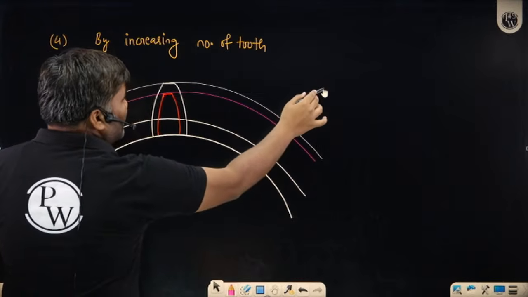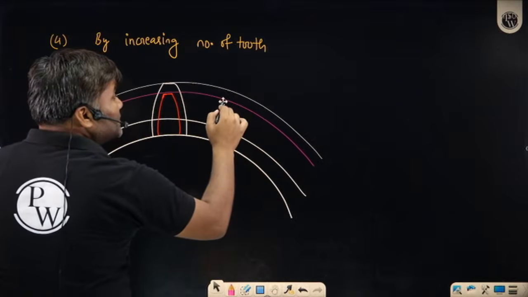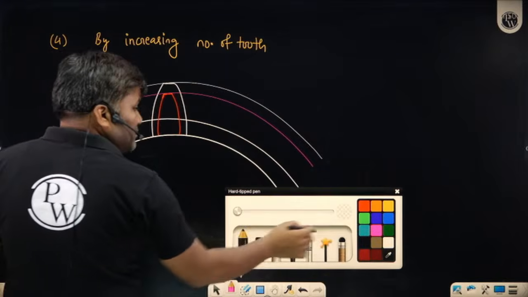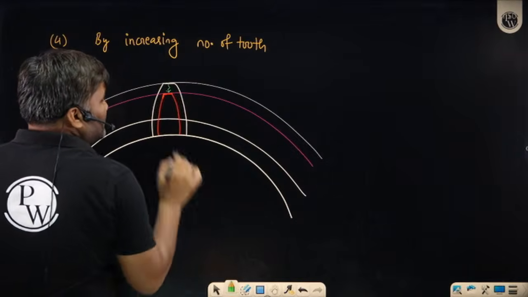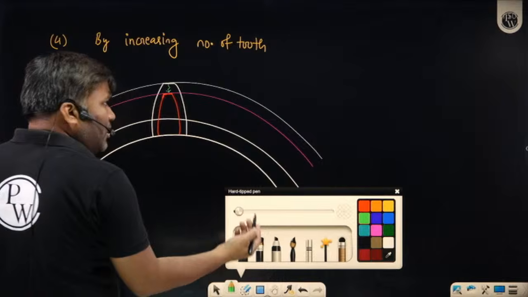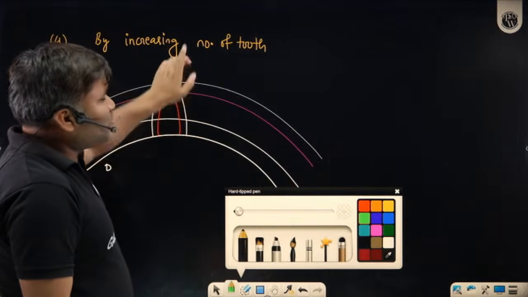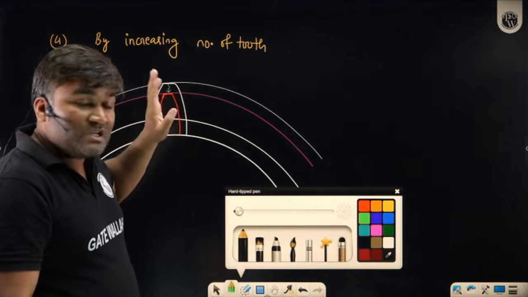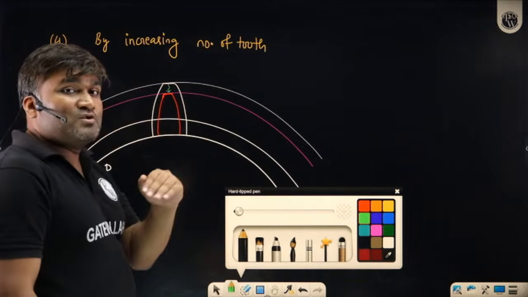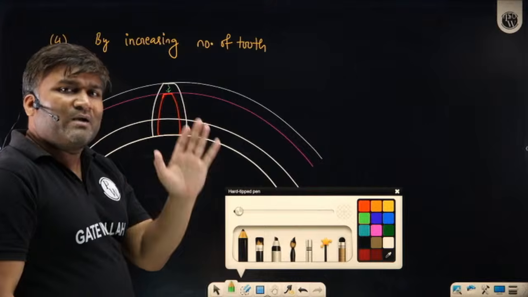That means without doing stubbing, your tooth height has reduced. And once the tooth height has reduced, obviously this big size tooth was doing interference, now this smaller tooth is not doing interference. And by doing this, there is no adverse effect at all.